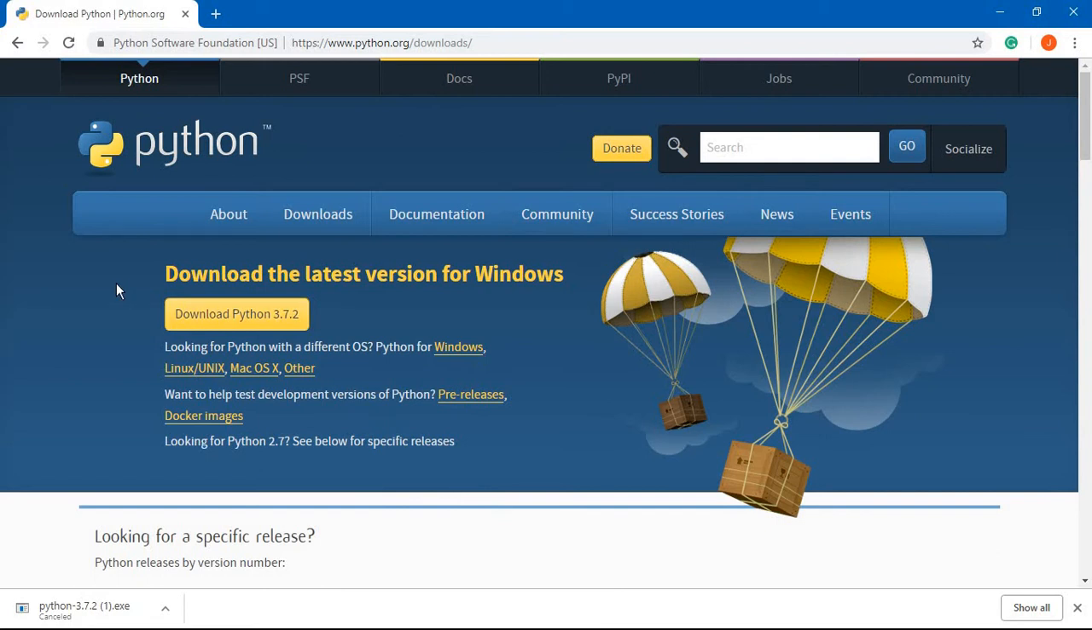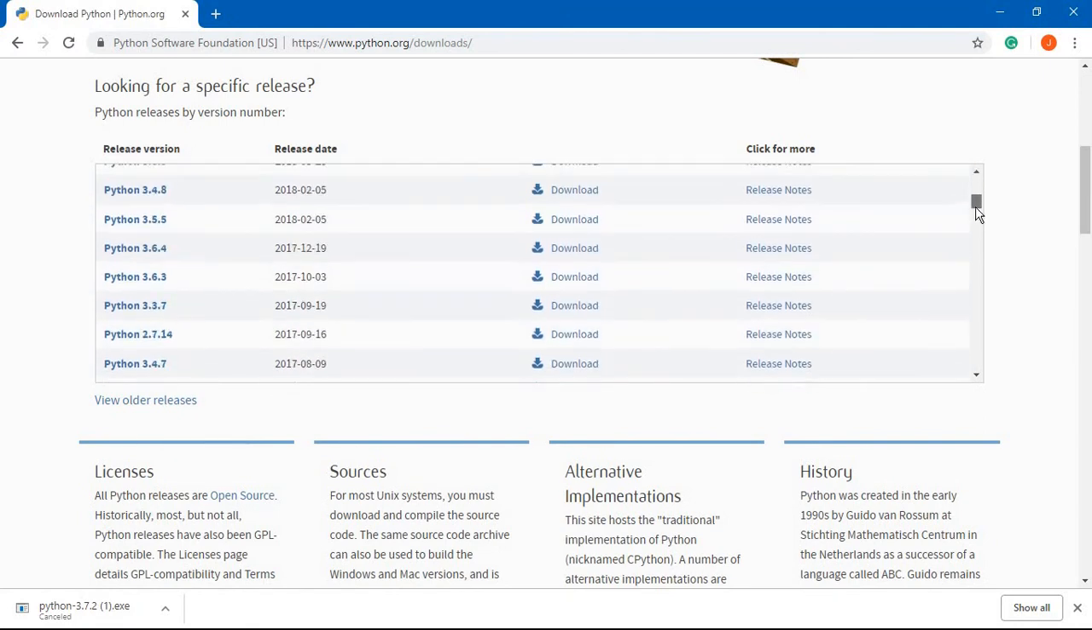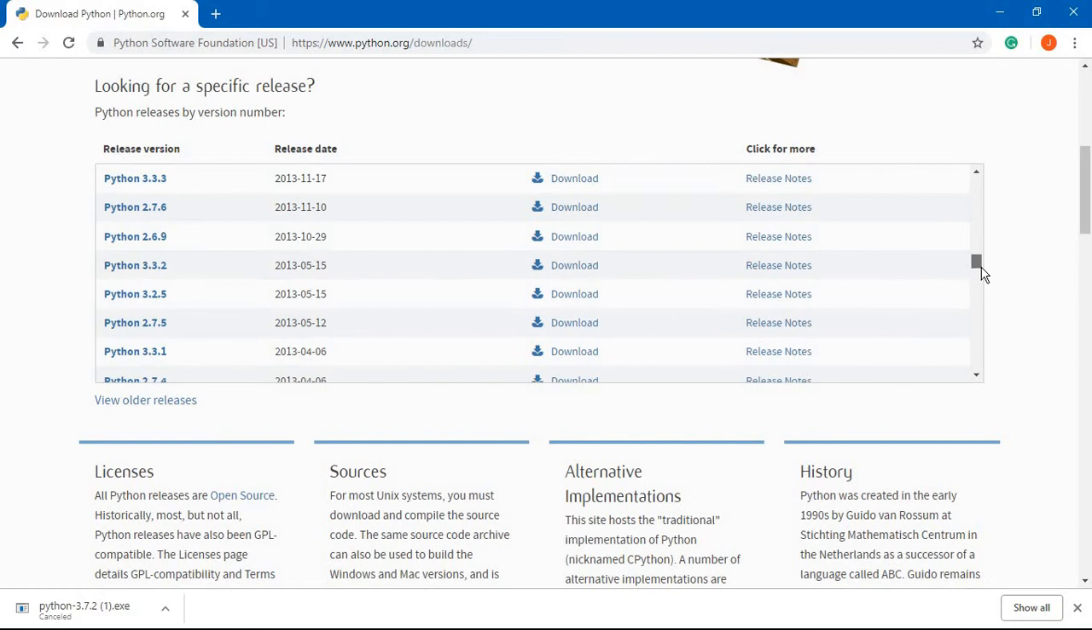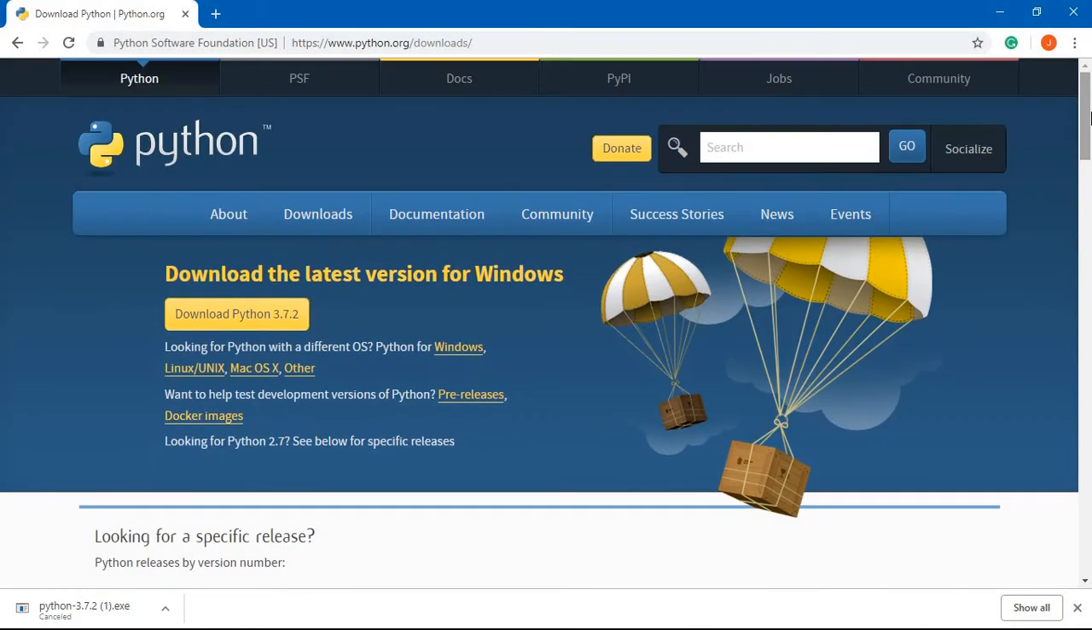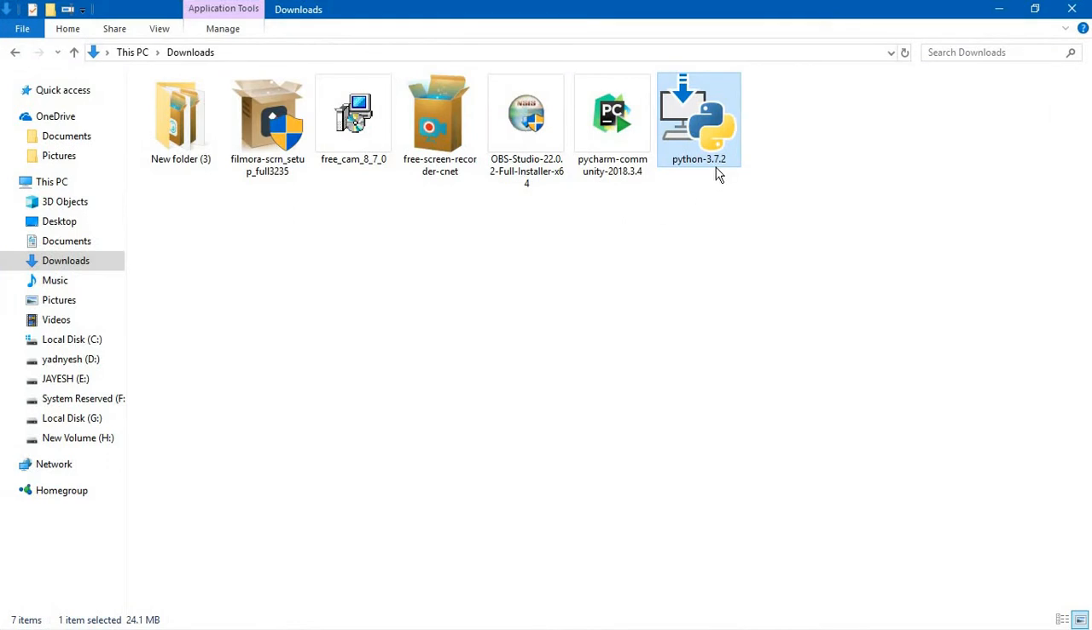Download Python 3.7.2. At this moment, on the 9th of Feb 2019, the latest version of Python is 3.7.2. If you go down, you will find a lot of other versions, but they are kind of old. In Python, there have been a lot of changes from 2.0 to 3.7.2 at this moment. So I would suggest you go for 3.7.2. For the download to start, just click on this file and your download will start. Actually, I have downloaded this before, so I am just canceling it.